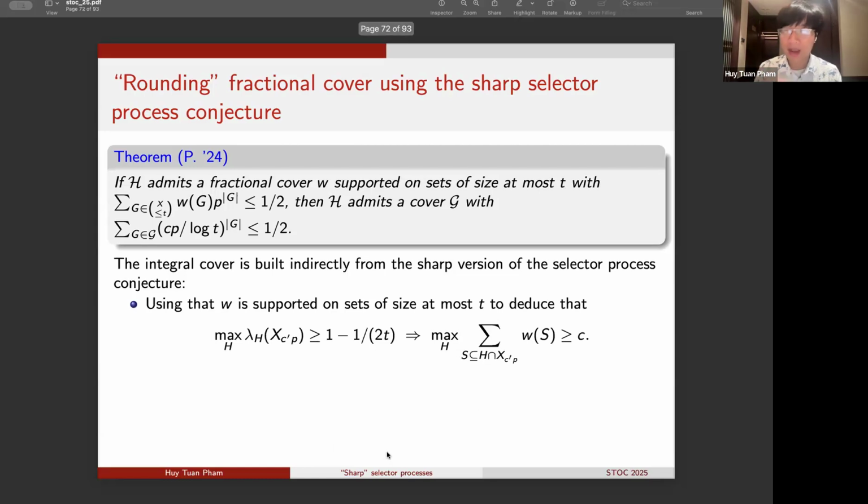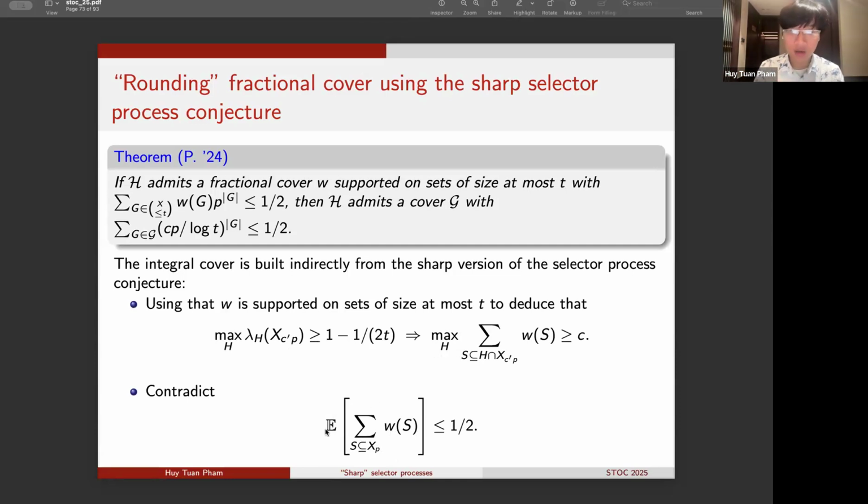So now by doing some algebra, we can reorder this result to get the conclusion that typically, if we sum over all subsets S of a random sample X_p the weight under the fractional cover w_S, then this will have to be large. But this will now be a direct contradiction to the fact that the fractional cover w is small, which tells us that the expected value of this quantity has to be small.